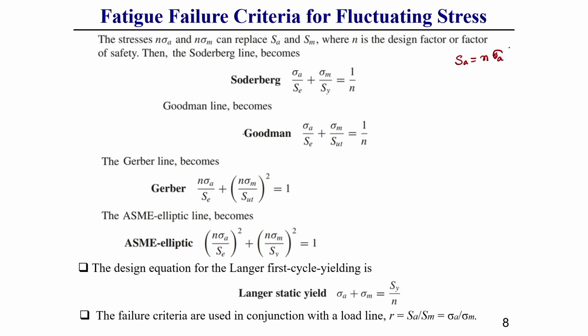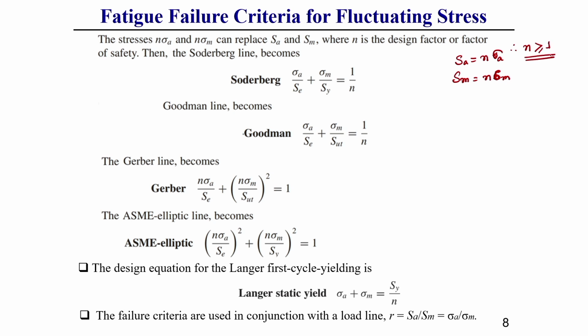Similarly, SM we can write as factor of safety into the allowable mean stress of the component. Here, this factor of safety is always greater than or equal to 1.